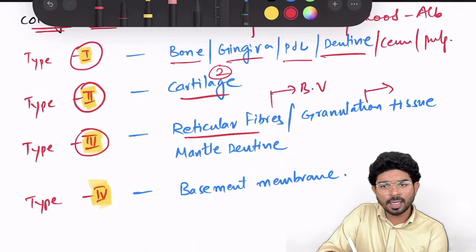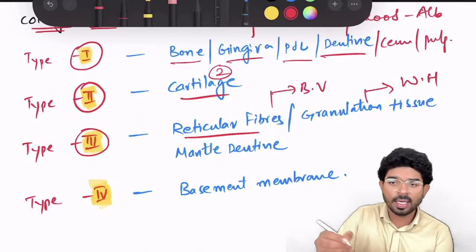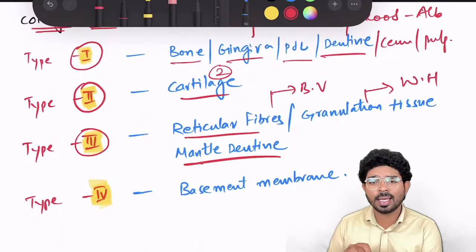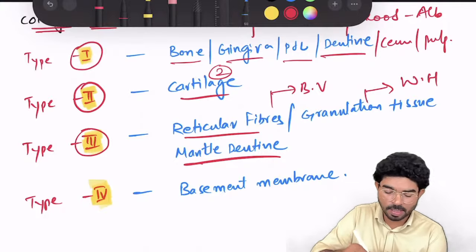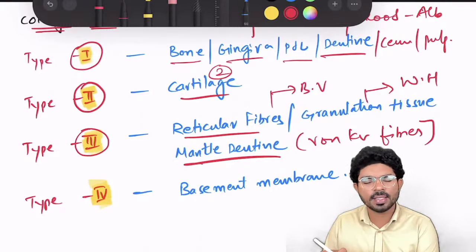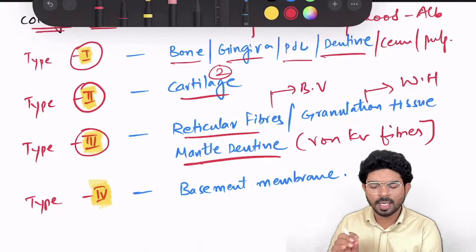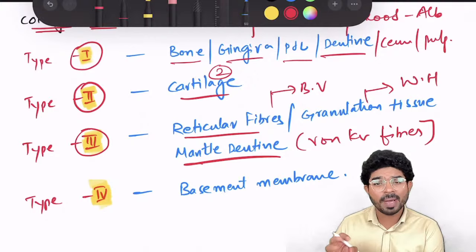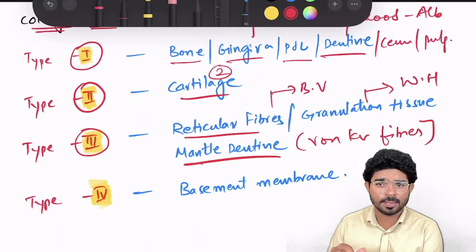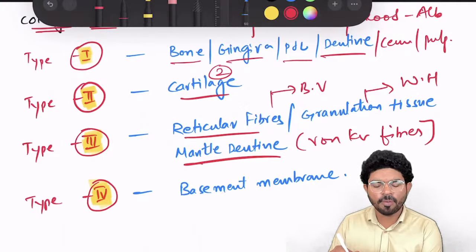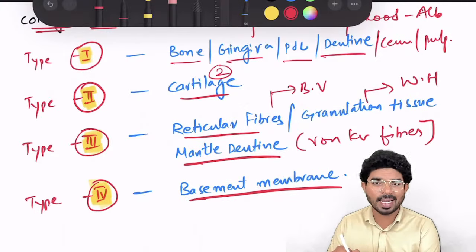Type 3 is also seen in granulation tissue and wound healing. There are fibers seen exclusively in the mantle dentin, called Von Korff fibers. If they're asking about Von Korff fibers specifically, your answer should be type 3 collagen, which is repeated many times in the exam. Type of collagen in mantle dentin is type 3. Normally, if they're asking the predominant type of collagen in dentin, your answer should be type 1. Then type 4 is seen in the basement membrane or basal lamina.